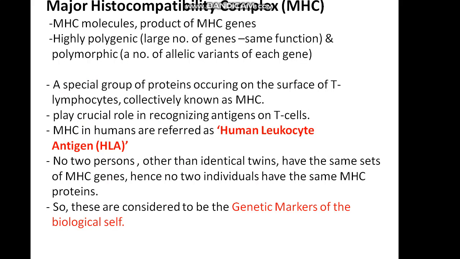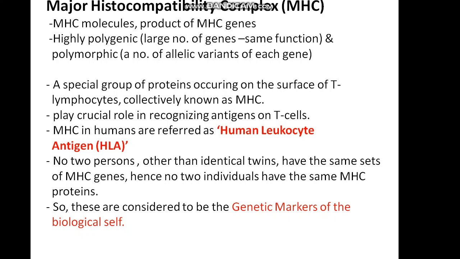Major histocompatibility complex, that is MHC. MHC molecules are the product of MHC genes, which are highly polygenic, that means a large number of genes with the same function, and polymorphic, a number of allelic variants of each gene. These are a special group of proteins occurring on the surface of T lymphocytes and known as MHC.